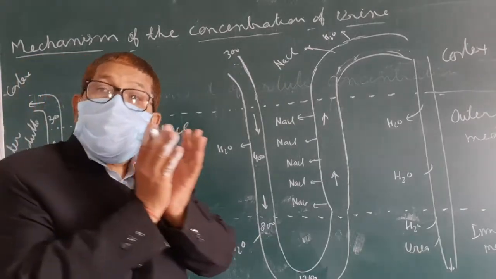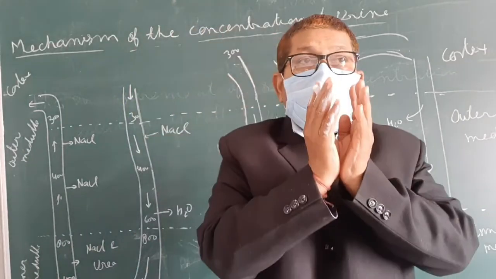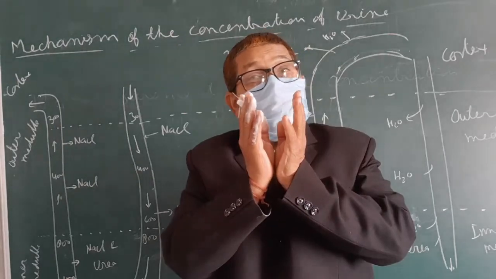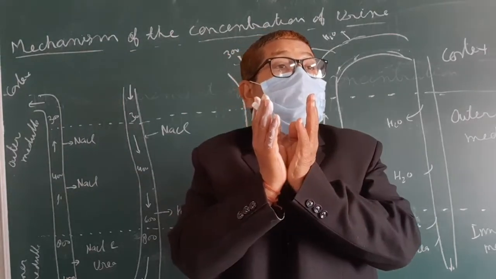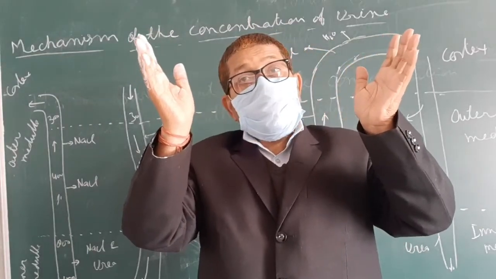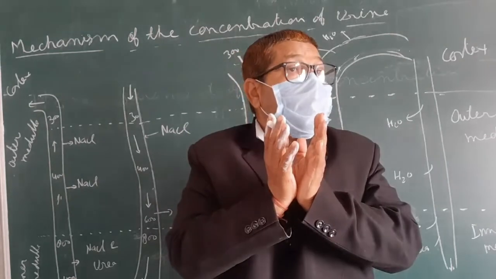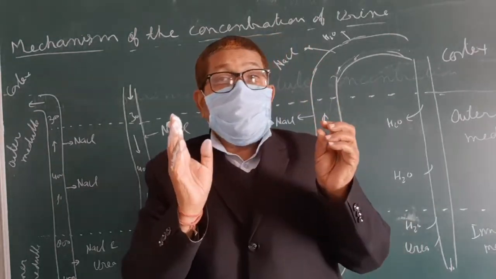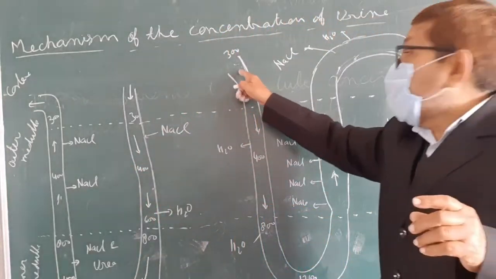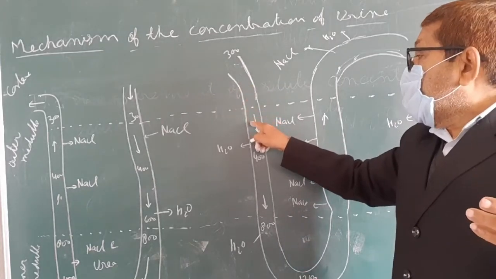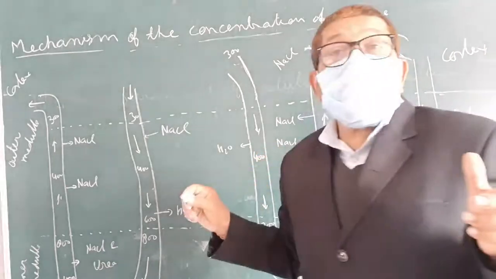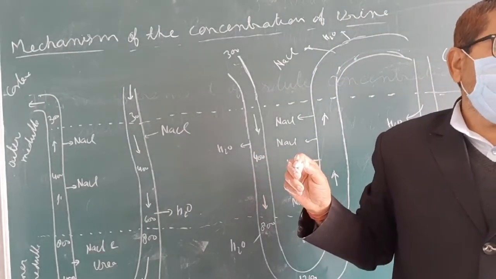So here we reduce the amount of the water. If 100 liters is there, the amount of water becomes 900 ml. Then milliosmol per liter increases. Initially more solvent was there, and here the solvent amount is reduced. In this way also the osmol concentration increases. So here 300 are there, absorption takes place, and when they reach here the milliosmol concentration is nearly 400 milliosmol per liter.